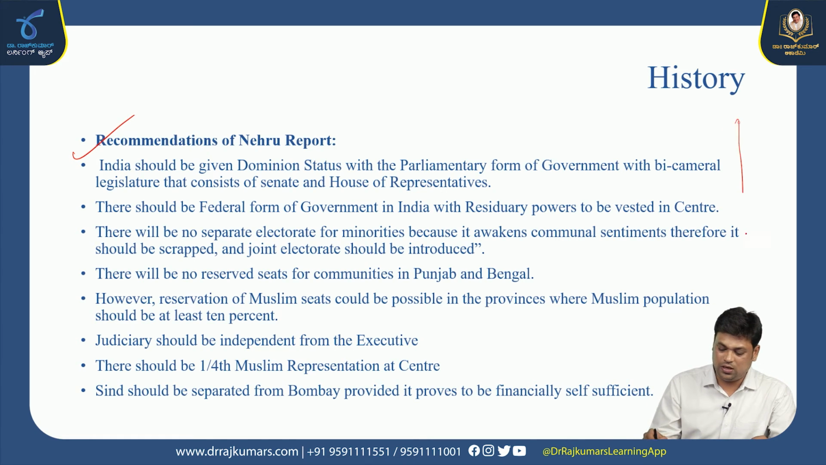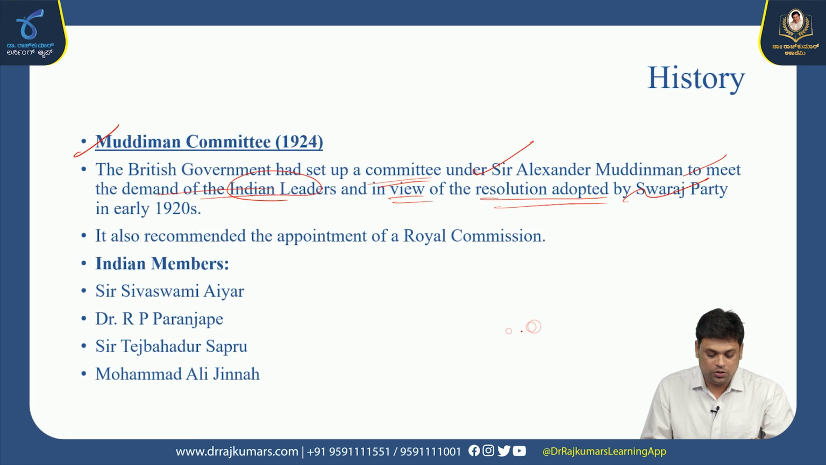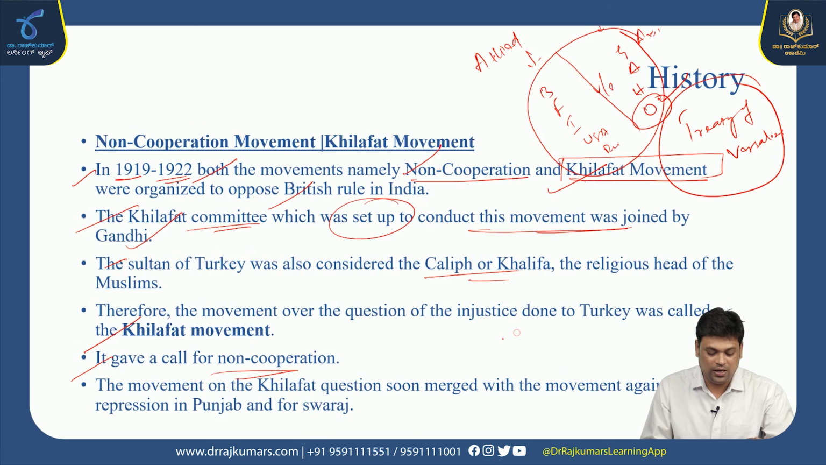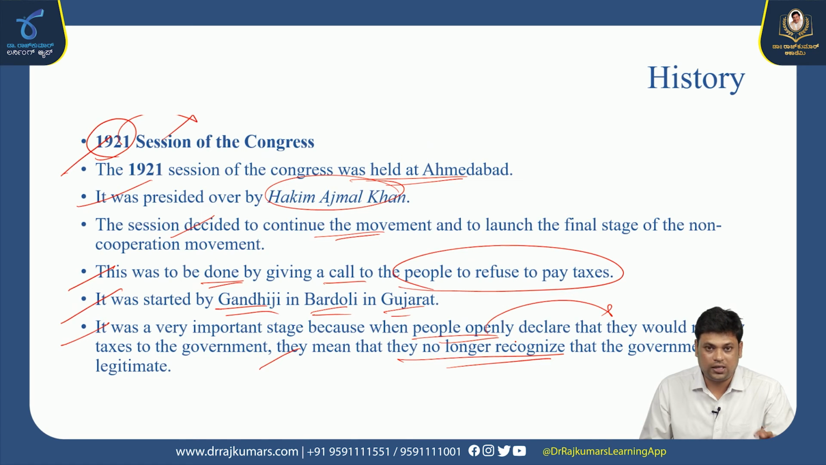The recommendations are only for your study purpose, so just go through them. In this chapter, you need to remember years as well as events. The Non-Cooperation Movement and Khilafat Movement merged under the leadership of Gandhi in 1920. Based on that, titles like Kaiser-i-Hind and Sir, given by the government, were to be renounced. The Non-Cooperation Movement became a great success, but because of the Chauri Chaura incident in 1922, it was called off.